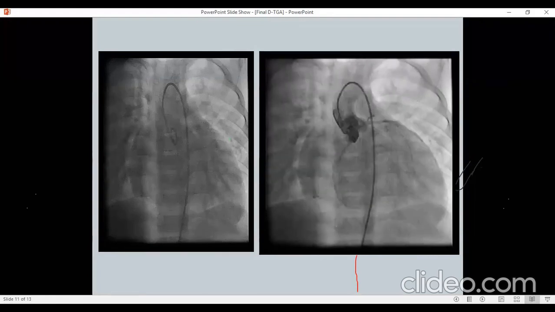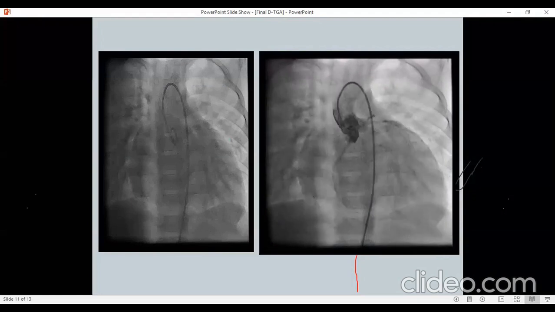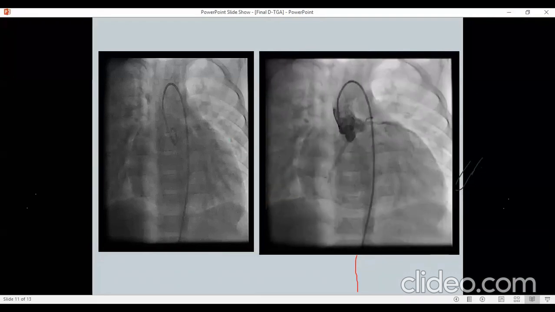Again, in a TGA, the coronaries assessment by angio can be very fallacious because they're coming from two facing sinuses. So they may appear one on top of the other and give you an impression as if there is a single coronary artery, which is not the case in the majority of cases. So you can see the coronaries very well by echocardiography. In a newborn baby where arterial switch has to be done, there the coronary anatomy is very important.